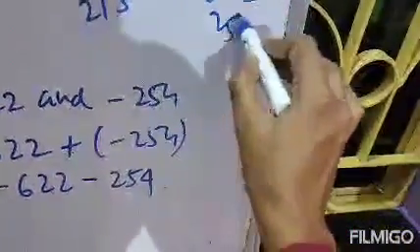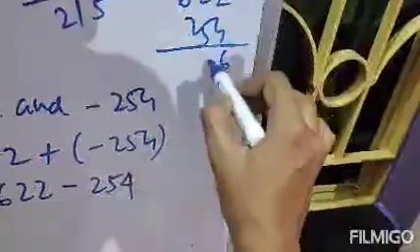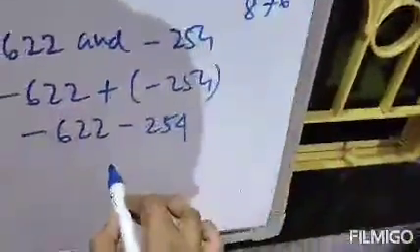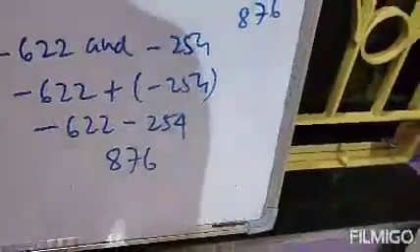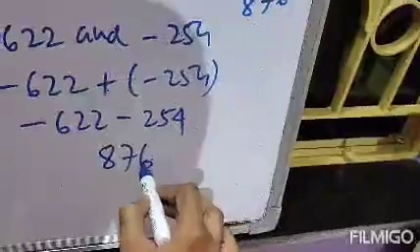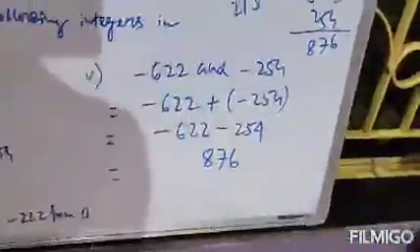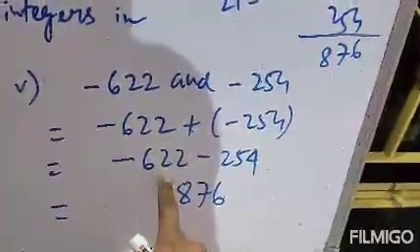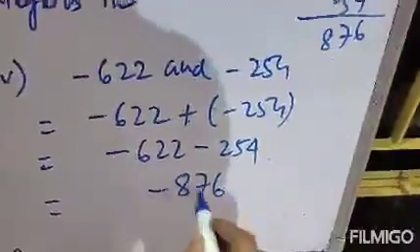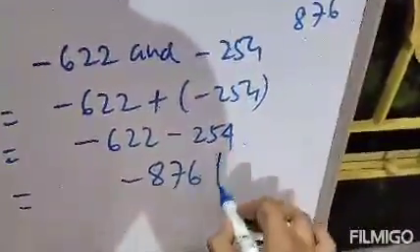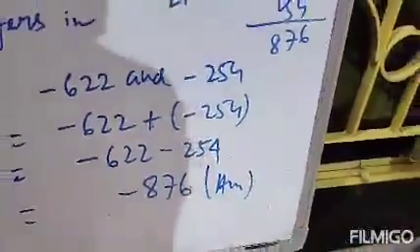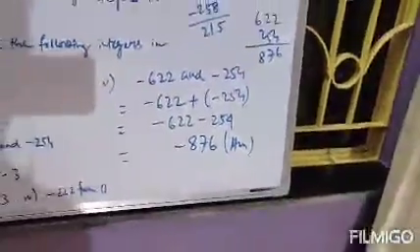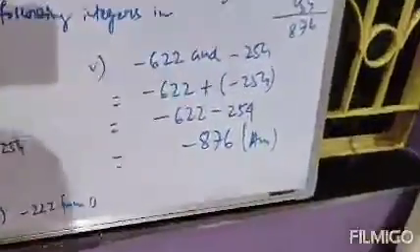622 and 254. 4 2s are 6, 5 2s are 7, 6 2s are 8. So therefore 876. And what is the sign? We will take the sign before the bigger number. So between these two numbers, this one is the bigger number, and the sign before the bigger number is minus. So we will take the minus sign. So minus 876 is the answer. Next.